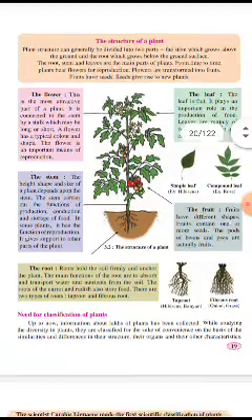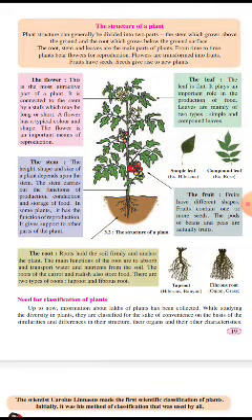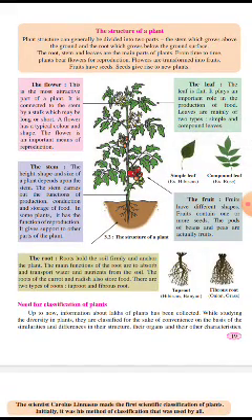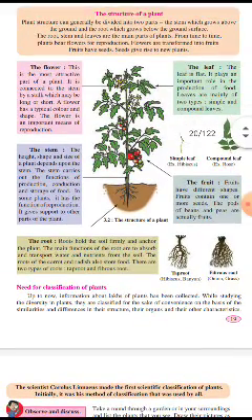Now, the structure of a plant. See figure 3.2 on page number 19, which shows the structure of a plant with its various parts. We first study the root, from the bottom. The roots hold the soil firmly and anchor the plants. The main functions of the root are to absorb and transport water and nutrients from the soil. The roots of carrot and radish also store food.